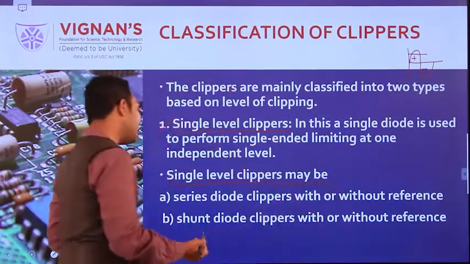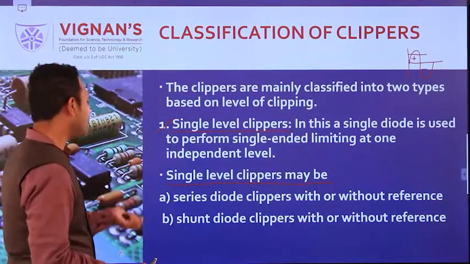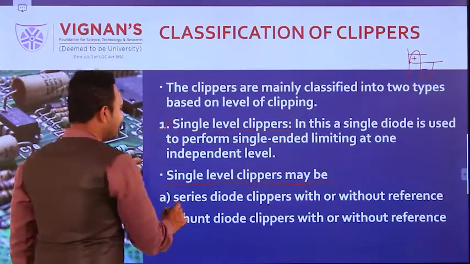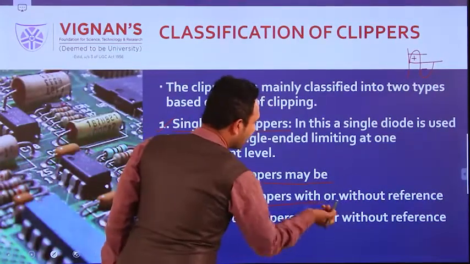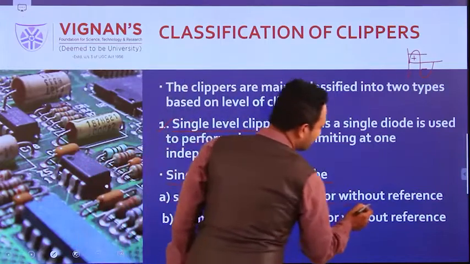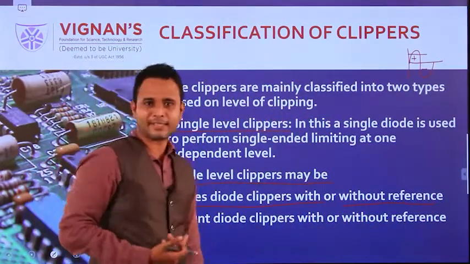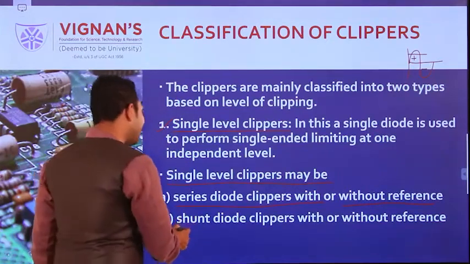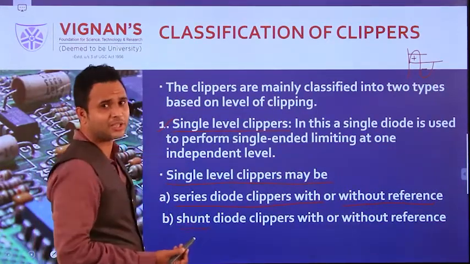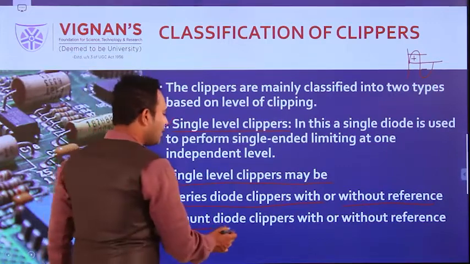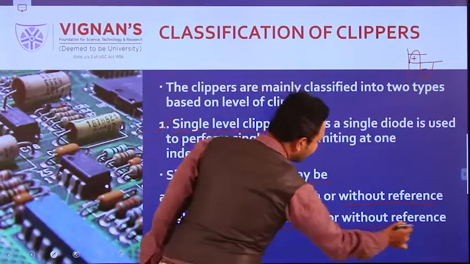Single level clippers may again be classified into two types. One is the series diode clipper, with or without reference. The next one is the shunt, which means the parallel diode clipper, with or without reference.